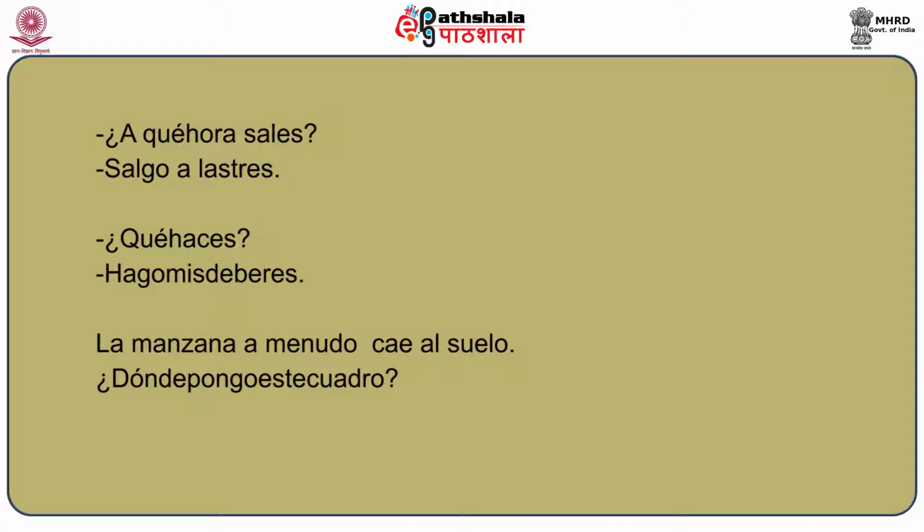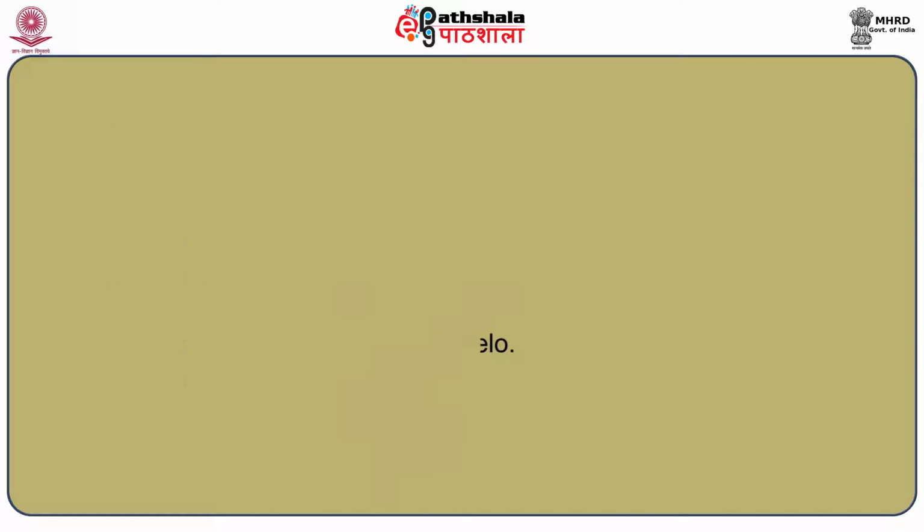Same way, the verb caer, which means to fall, we can have an example as la manzana a menudo cae al suelo, meaning the apple frequently falls down on the floor. Example with the verb poner, which means to put: ¿Dónde pongo este cuadro? Meaning, where do I put this picture?